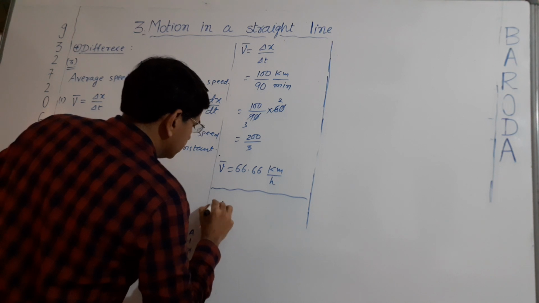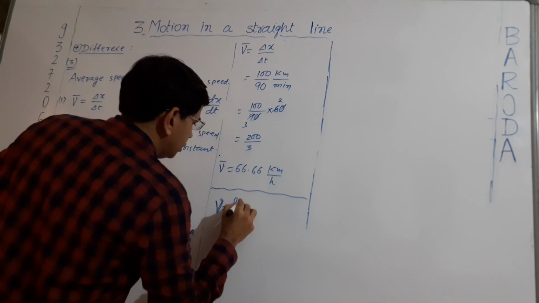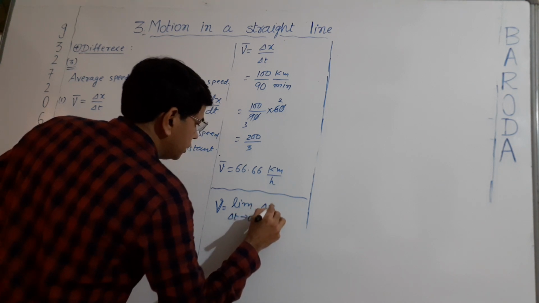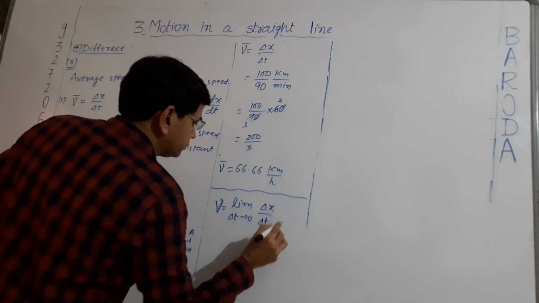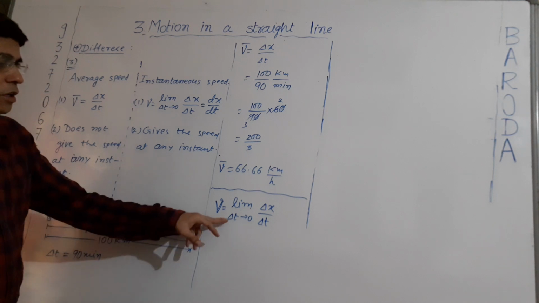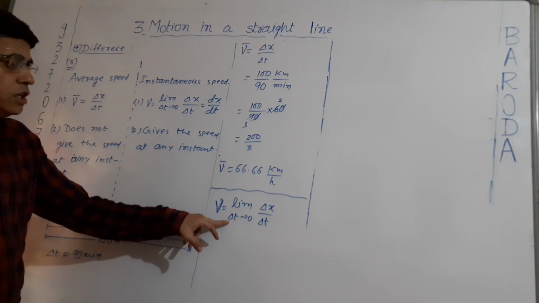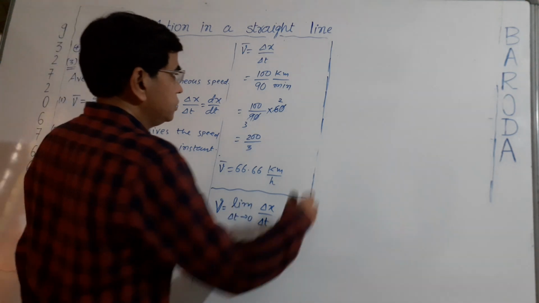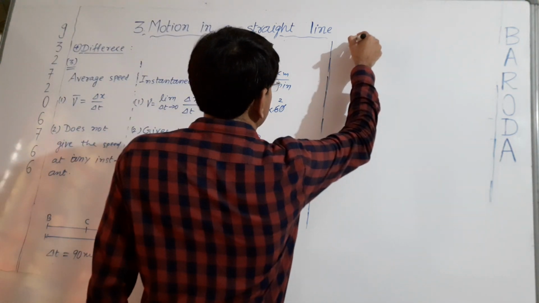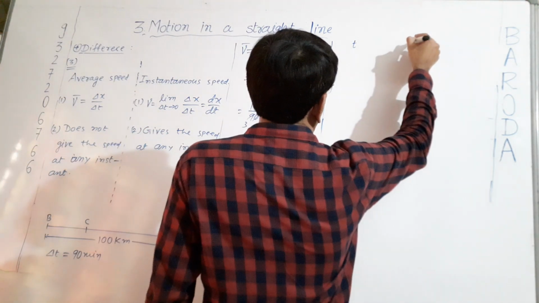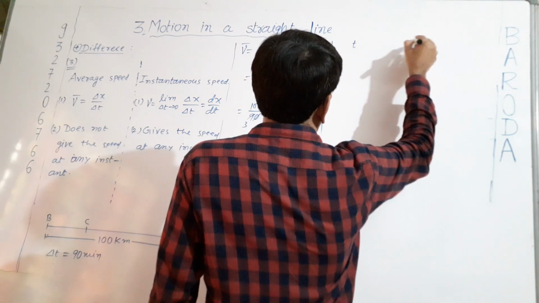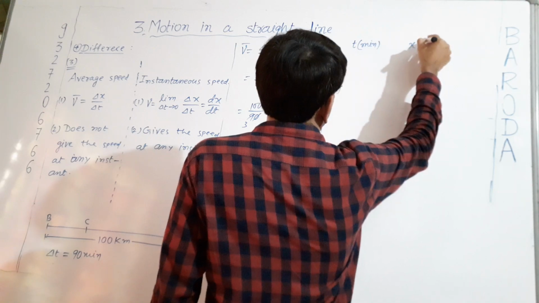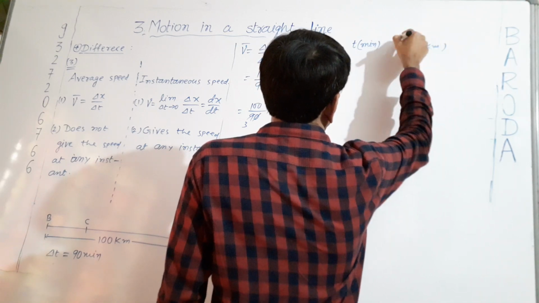What does it mean? Instantaneous speed V equal to limit delta t tends to 0, delta x by delta t. Limit delta t tends to 0, delta t is time interval to note down the distance traveled by the car. Here I will take time in minute, distance in kilometer.